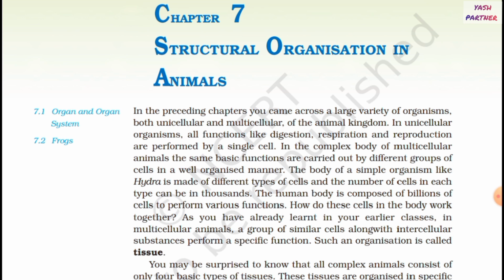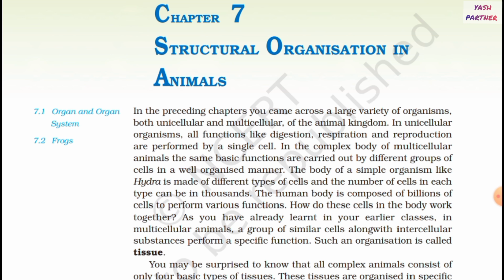the animal kingdom. In unicellular organisms, all functions like digestion, respiration, and reproduction are performed by a single cell. In the complex body of multicellular animals, the same basic functions are carried out by different groups of cells in a well organized manner. The body of a simple organism like Hydra is made of different types of cells, and the number of cells in each type can be in thousands. The human body is composed of billions of cells to perform various functions.